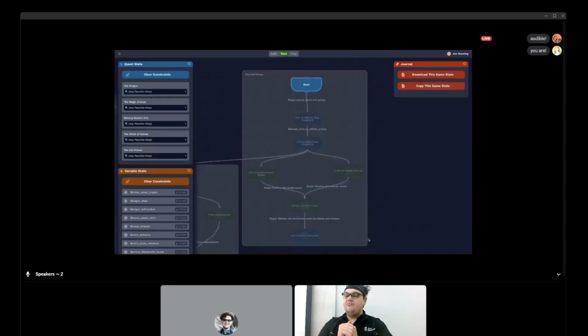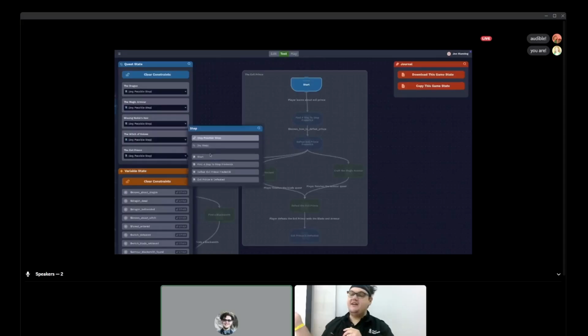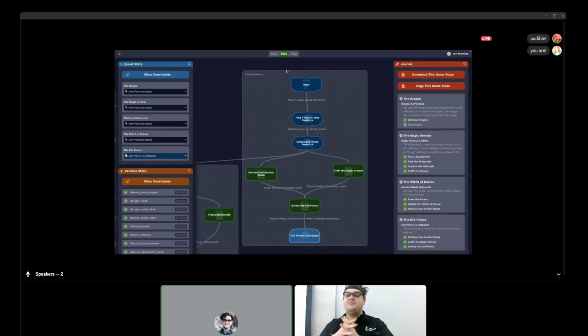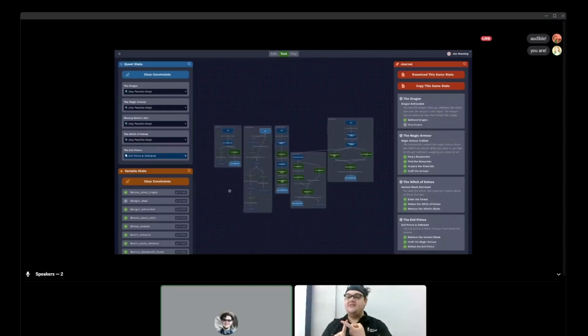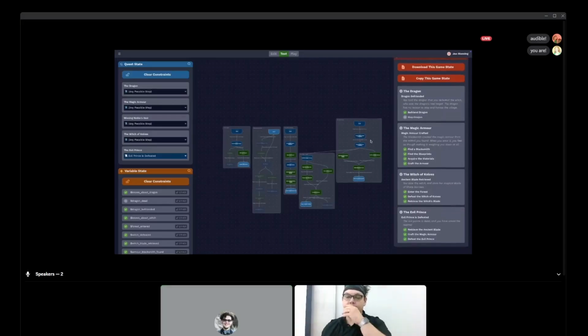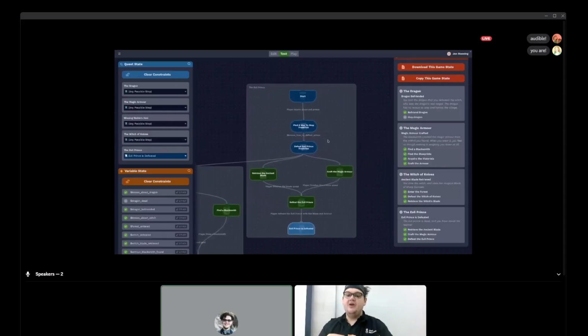So this also applies to the critical path of a game. Remember, the quest depends on you completing several other quests. So if I go and tell the solver here that the evil prince has been defeated, then that results in us not only having completed that quest, but it will tick off a bunch of other quests that quest depended on. We befriended the dragon. We didn't do the missing heir quest at all. We did slay the witch, and we crafted the magic armor. Then we attacked and defeated the evil prince. All from us just telling the system that we wanted to be at the end of the game. And it figured it out. So, kind of magic. Very useful.